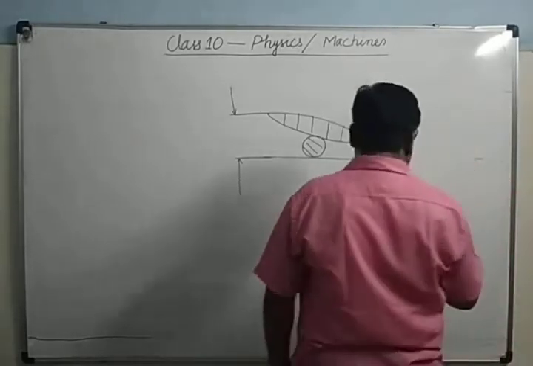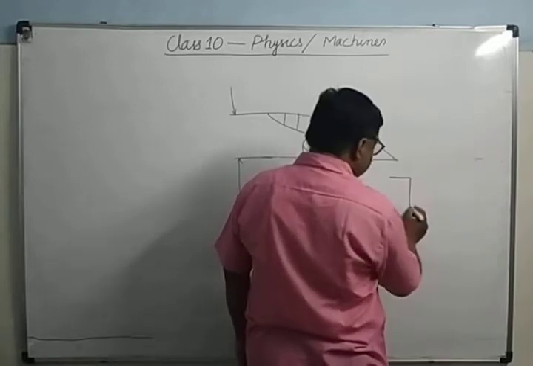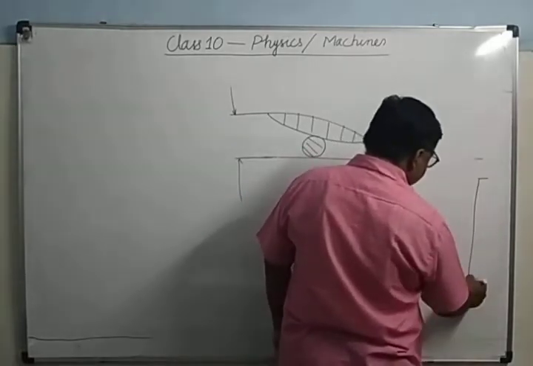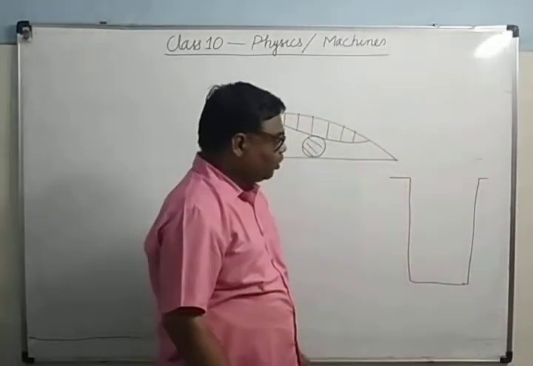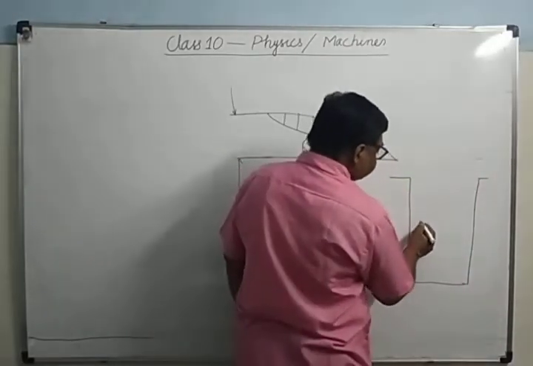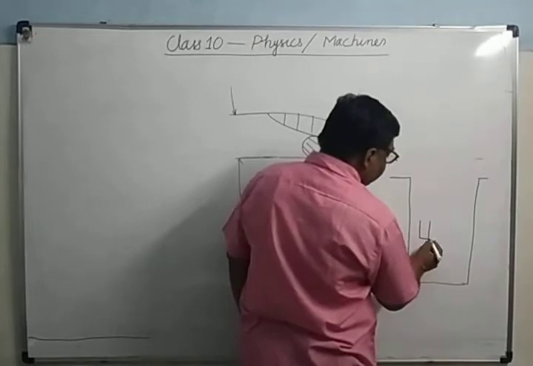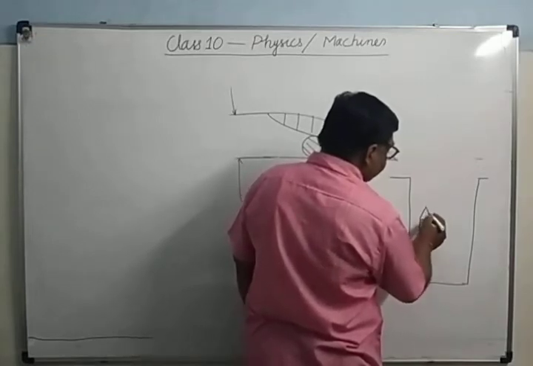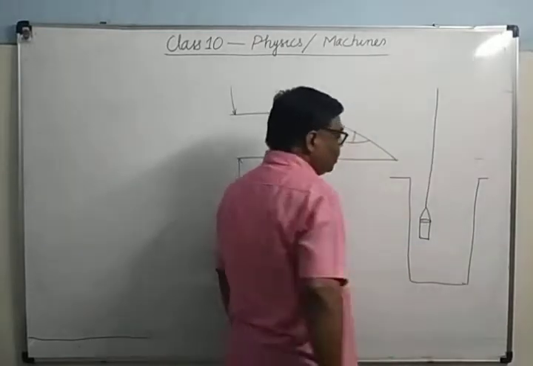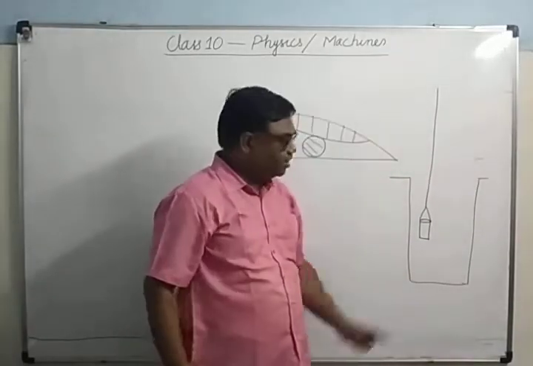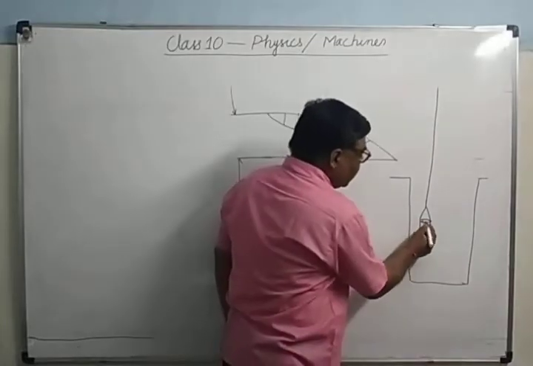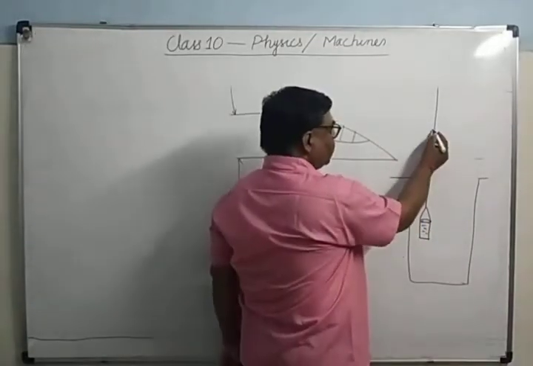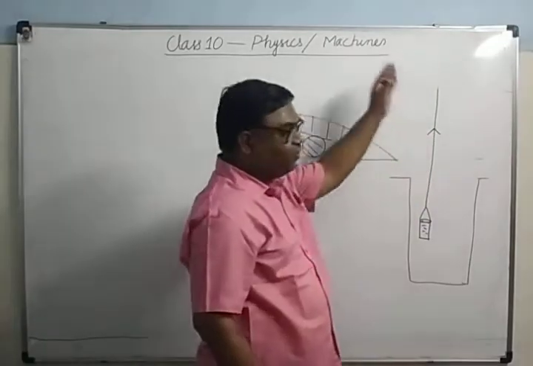Similarly, suppose this is a well and you want to draw a bucket filled with water in upward direction. So there are two ways. One is you pull the bucket directly upward. Here this is the string. The string is fixed to the bucket. This is the bucket filled with water and the string is attached. You apply the force on the string in upward direction. It will come out.